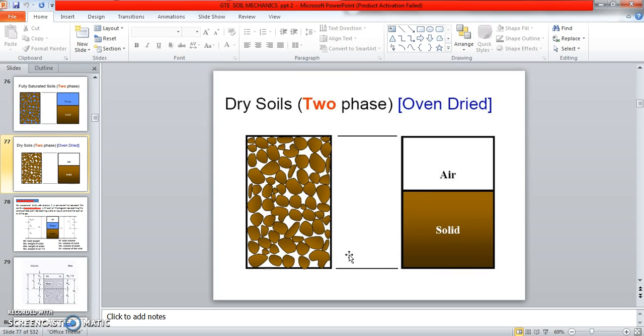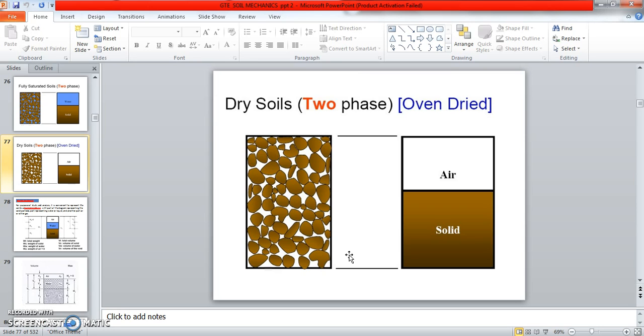Next one, dry soil, also a two-phase system, oven dried. So no water, only air. That is another two-phase system, dry soil, oven dried. For example, we are keeping it in the oven. That is the dried soil, fully dried soil.